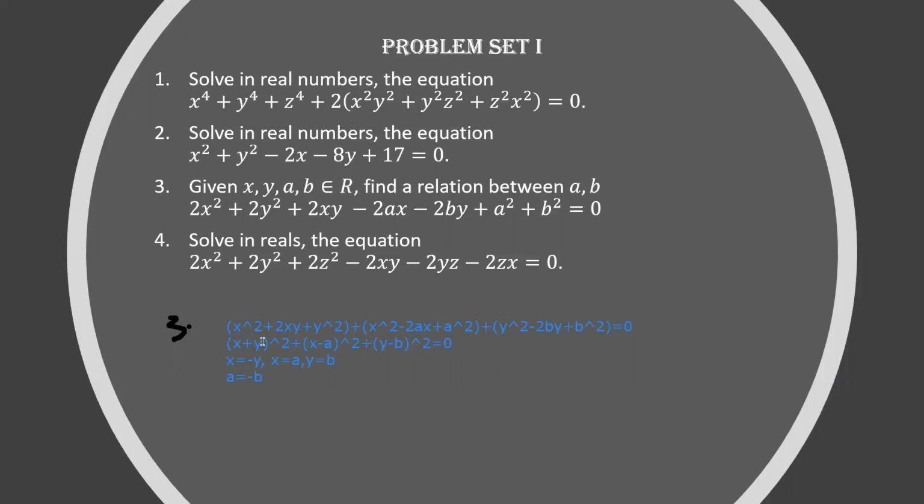So now I have written it in this format, equal to 0. This is nothing but x plus y whole square. This is nothing but x minus a whole square. This is nothing but y minus b whole square. By SOS, x is minus y, x is a, y is b. So it means that a is equal to minus b. I hope you are clear with this.